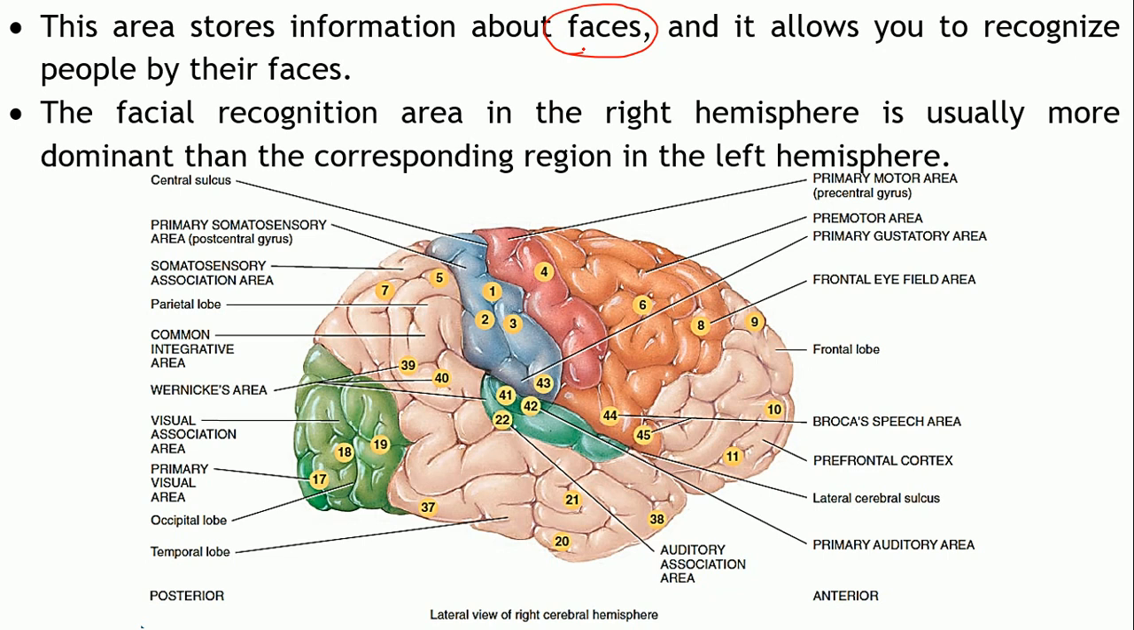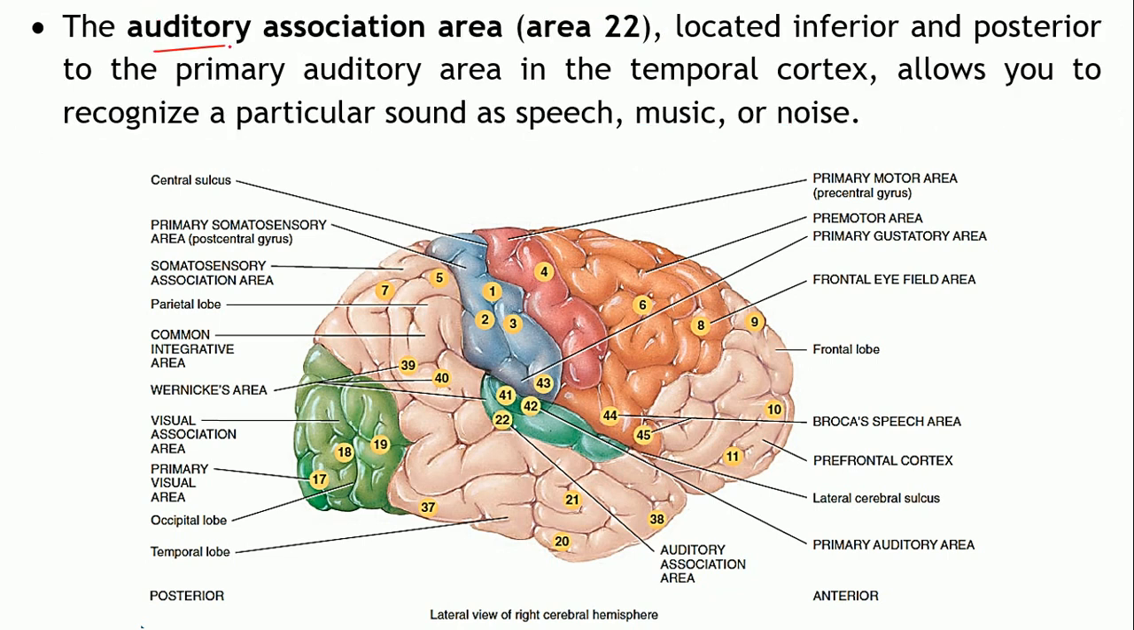You remember faces, correct? Even if you don't see a particular person for years together, still you are able to remember the face. Even if I ask you to recall who was your best friend in your school, you will be able to recognize their faces also. So that's because of this facial recognition area. This particular area is more dominant in the right hemisphere as compared to the corresponding region in the left hemisphere. Next one is the auditory association area.